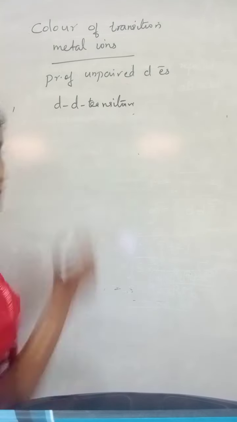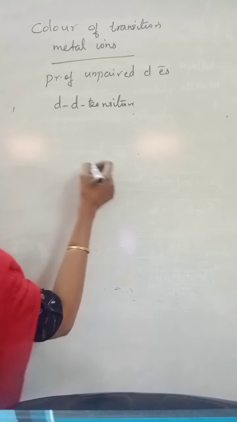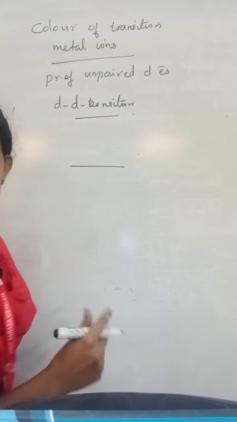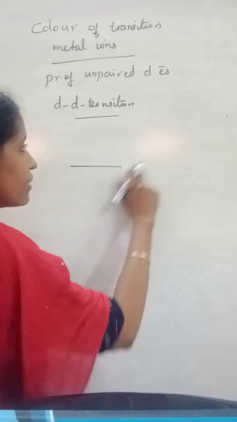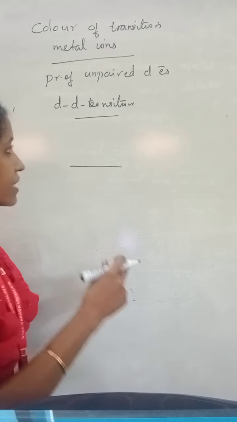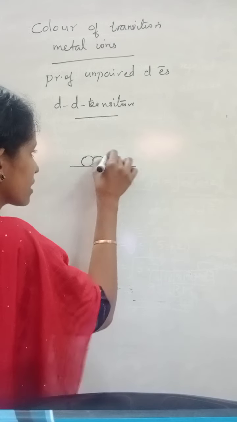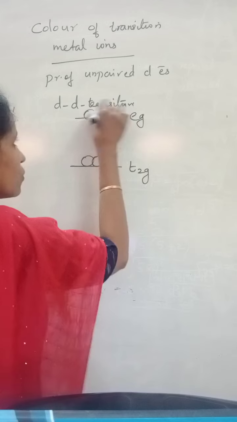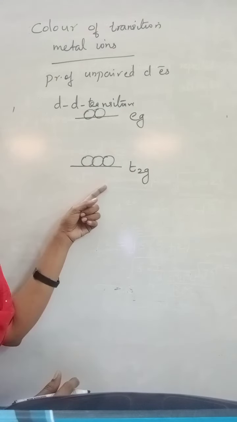Under the influence of ligands, we learned the d atomic orbitals are split into different sets having different energy. For example, in octahedral complexes, when ligands approach a metal ion in an octahedral crystal field, we know the lower energy orbitals, there are 3, are called T2G. The higher energy orbitals, there are 2, named EG. EG have higher energy, T2G have lower energy.